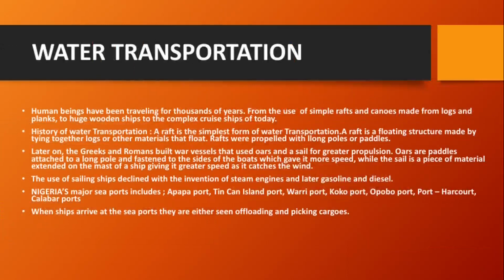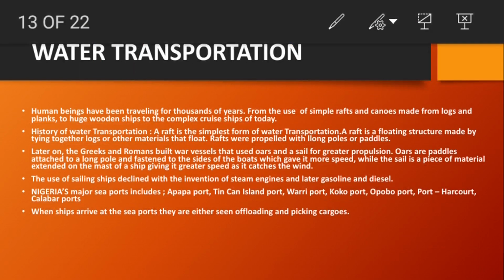So Nigerian seaports include the Apapa Port, the Tin Can Island Port, Warri Port, Koko Port, Opobo Port, Port Harcourt, Calabar Port. These are the ports in Nigeria. So when ships arrive at the seaports, they are either seen offloading or picking up cargoes. So that's the transportation industry.